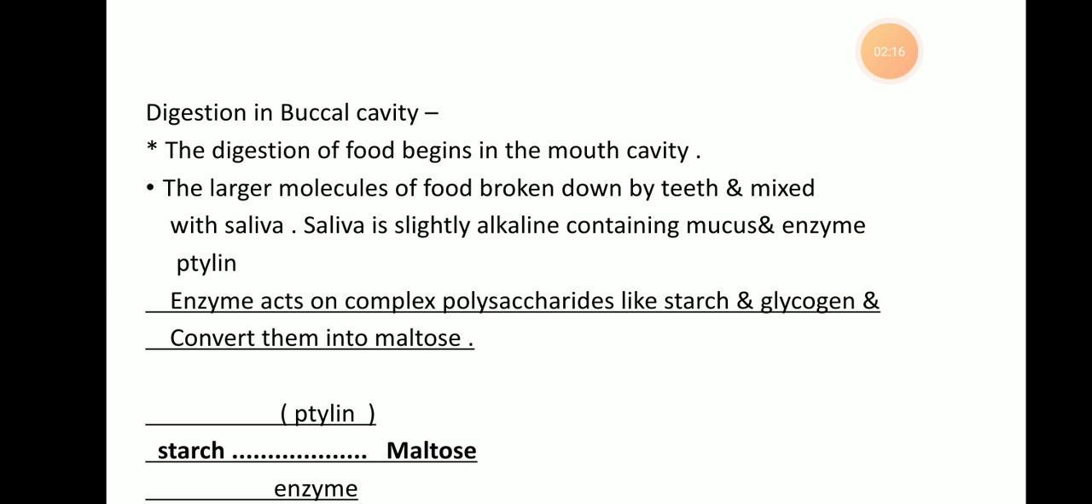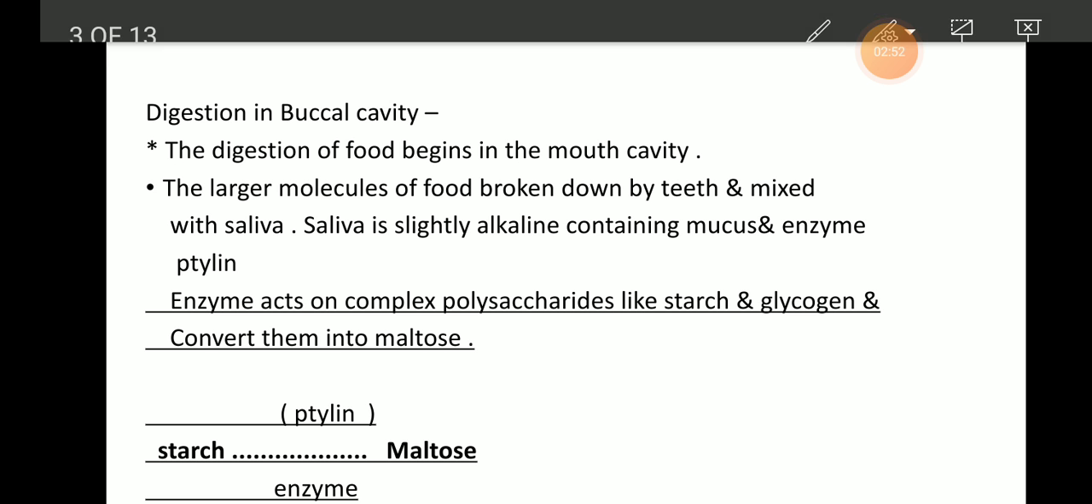The saliva is the digestive juice which is secreted by the salivary glands in the mouth. Saliva is a slightly alkaline fluid containing mucus and an amylolytic enzyme, and this enzyme's name is ptyalin. The mucus helps to lubricate the food and makes it soft. The mucus cells of the salivary gland secrete the mucus. Then the ptyalin acts on complex polysaccharides like starch.